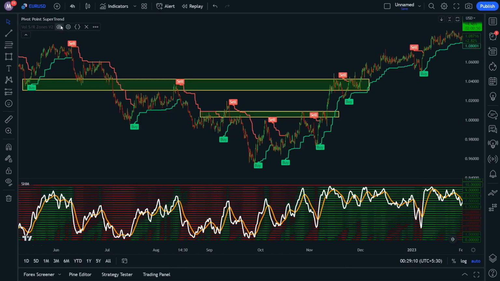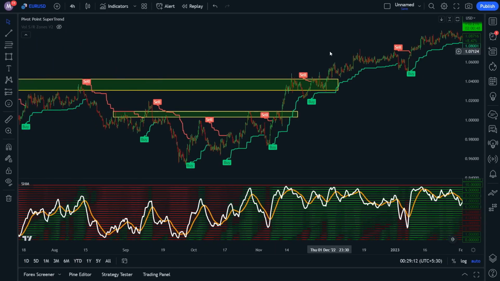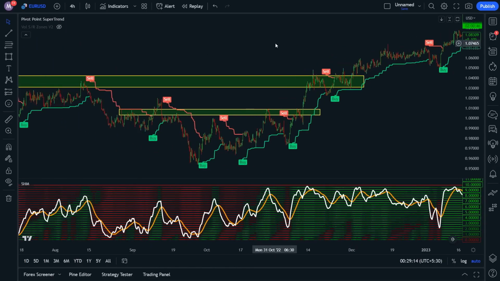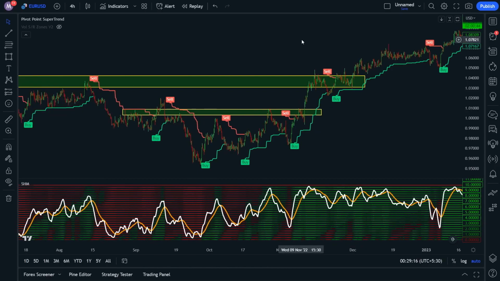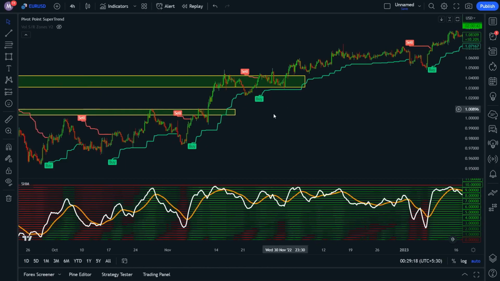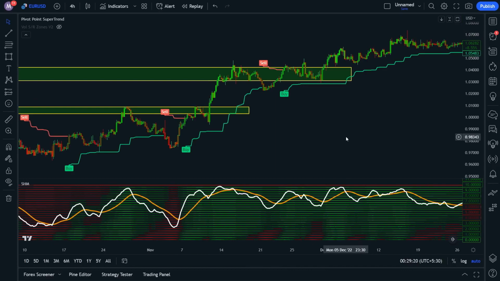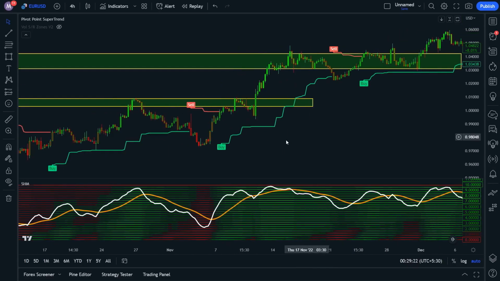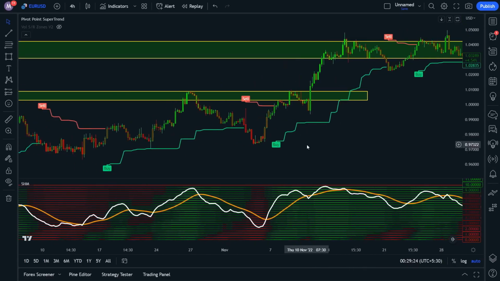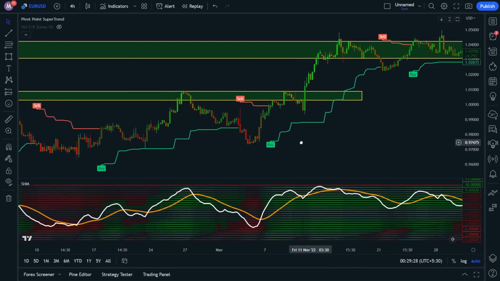To make this strategy even better, we can add another interesting indicator at the end, which I'll show you later. But for now, with these 3 indicators and our support and resistance zones, we can build a solid trading strategy. Remember to always hide the indicator after you finish drawing your exit targets to avoid cluttering your chart. Now I'm going to test this strategy on the Euro-USD currency pair.